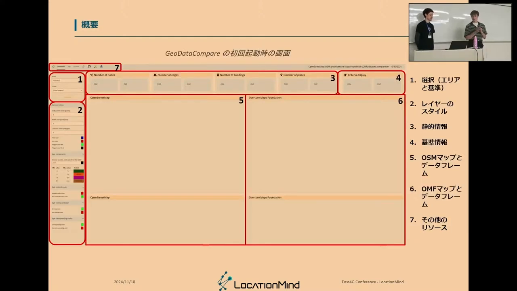So on the left side, you have the choice to select the area and the criterion you want to display, and also to customize the style of the layers. Then you have information here that are either static information about the area or information that depends on the criterion. And then you have the main maps and data frames that are going to display the information for the same area. So on the left, it's OpenStreetMap, and on the right, it's OvertureMap. And then you have different resources, such as help or information about the licenses.